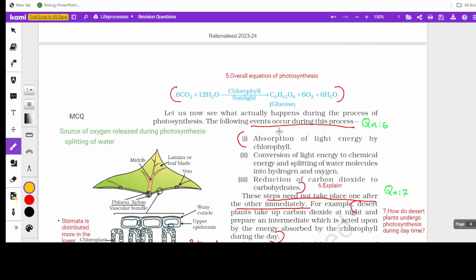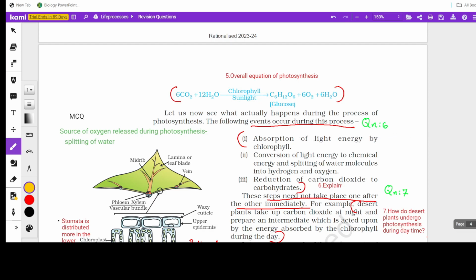Now, the overall equation of photosynthesis, the balanced equation, you must write. 6 carbon dioxide, 6 molecules of water, in the presence of chlorophyll and sunlight, gives 1 molecule of glucose, 6 molecules of oxygen and 6 molecules of water. So a balanced equation is necessary there.